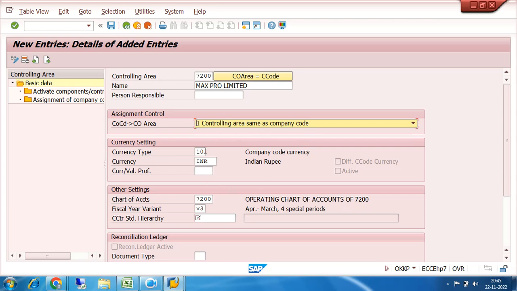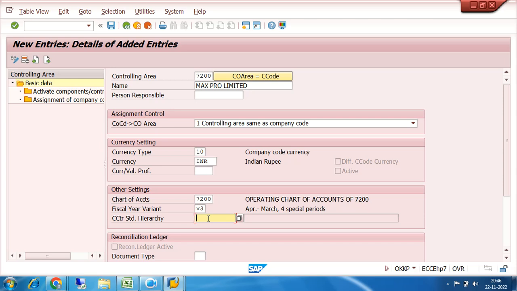Then currency type, currency, Indian rupees, everything is copied. Chart of accounts is copied, fiscal year variant is copied. Then the next one is cost center standard hierarchy. What is the cost center standard hierarchy? Normally you know that the most important element in controlling or costing is the cost center.